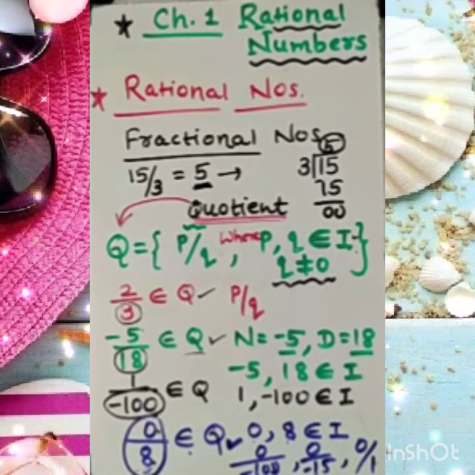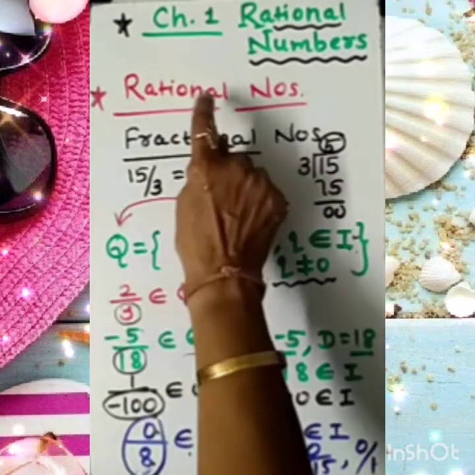All the numbers which I have mentioned here are in the form of p by q, the first condition, and the second condition, denominator not equal to 0, is satisfied. Of course minus 100, minus 15 and 1 are not equal to 0. That's why the simple conclusion is that 0 is also a rational number.